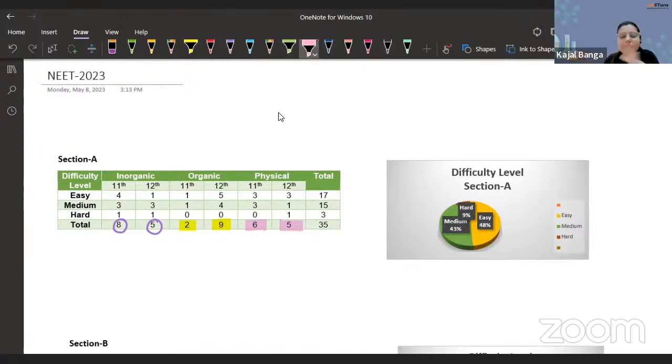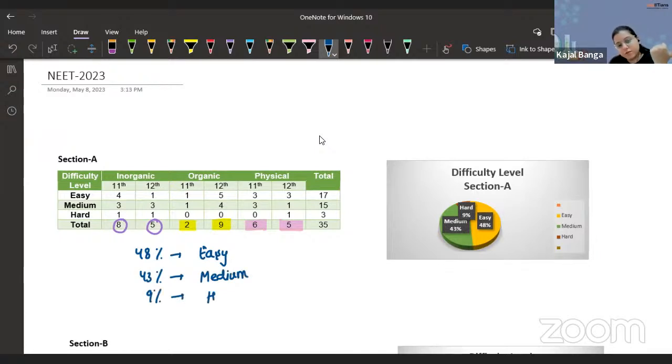So overall, I would say the section was balanced between easy and medium. Hard was very less. So this was our overall analysis of section A of the paper. Around 48% of the questions fall in that easy category, so that is 17 questions. Then the 43%, as you can also see on the right hand side, is medium. And the remaining 9% of the questions fall in the category of hard.